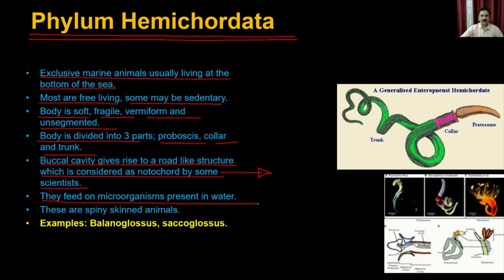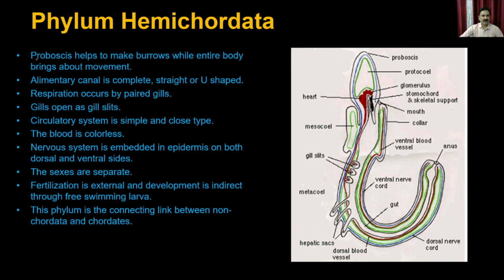They feed on the microorganisms present in the water, and they are spiny-skinned animals. The classical examples are Balanoglossus and Saccoglossus. So these are examples of organisms belonging to the Hemichordata. The proboscis helps to make the burrow while the entire body brings about the motion. So this is the proboscis, which is a kind of head, and that helps in making a burrow, and that's how the body moves in that particular direction.